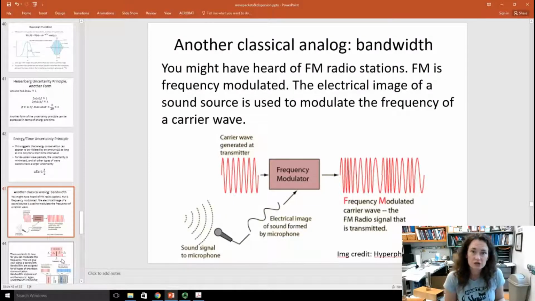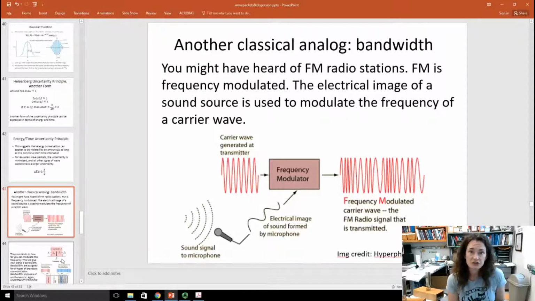If you've taken electronics classes, or if you're an aficionado of shortwave radio or whatever, you might have heard of bandwidth. So remember FM radio stations. FM means frequency modulated. When you're listening to an FM station, someone's speaking into a microphone, and that is converted to an electrical image of the sound that's formed by the microphone.